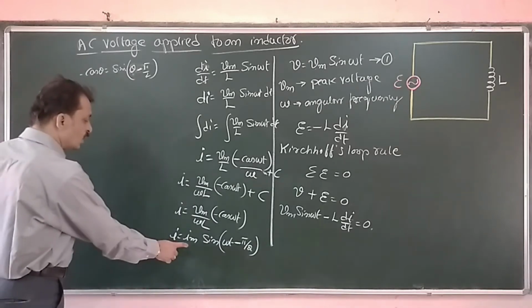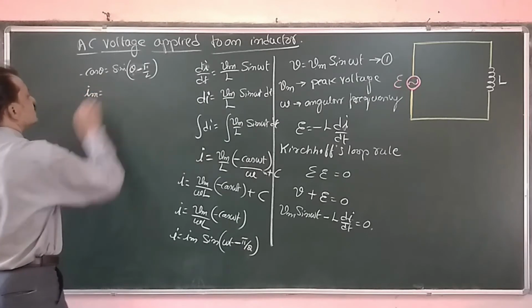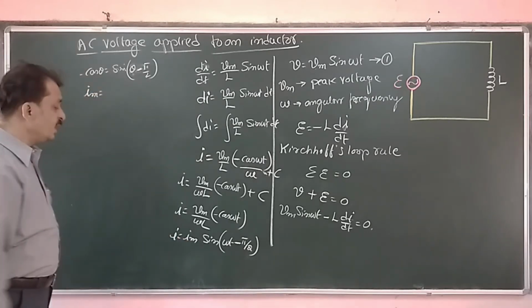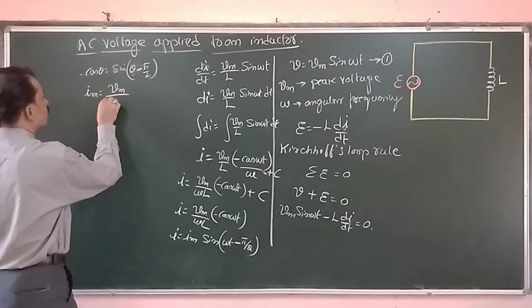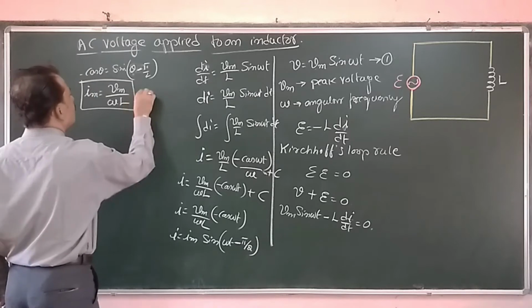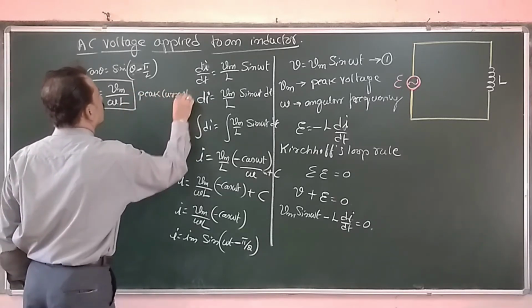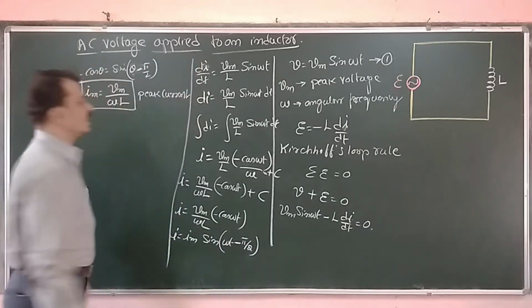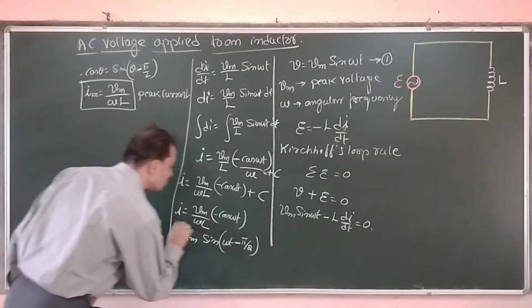Here Im is the peak value of the current, given by Vm divided by omega L. Let me call this equation 2.